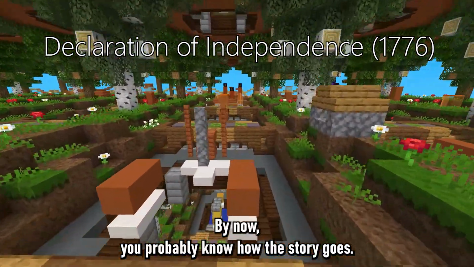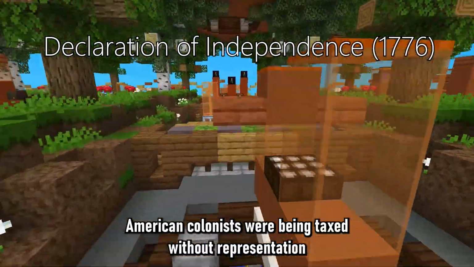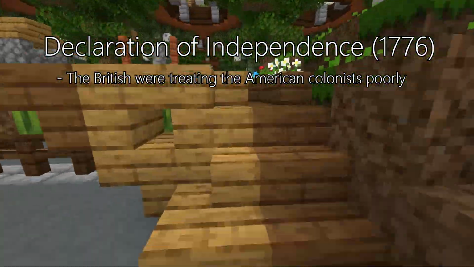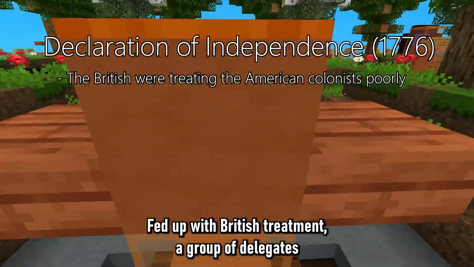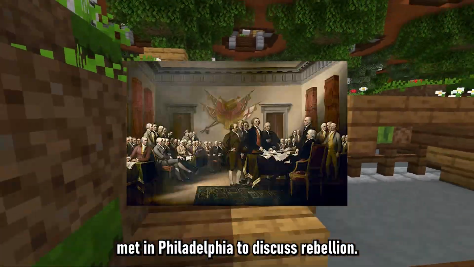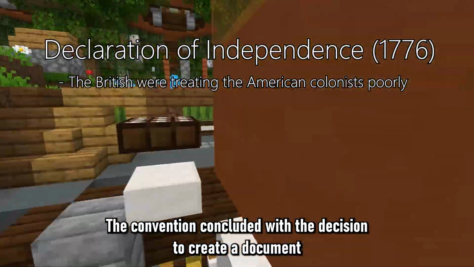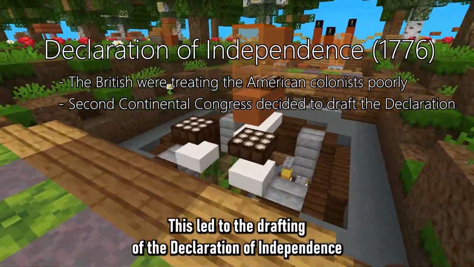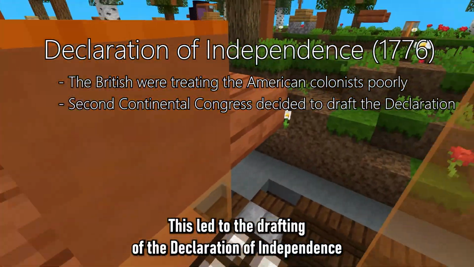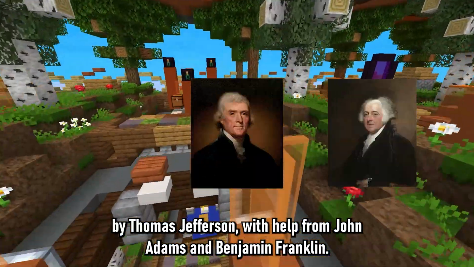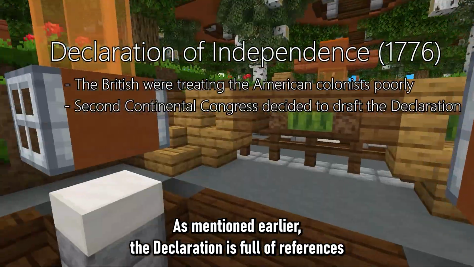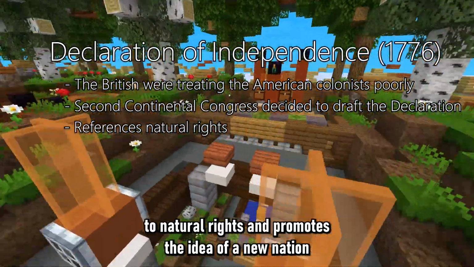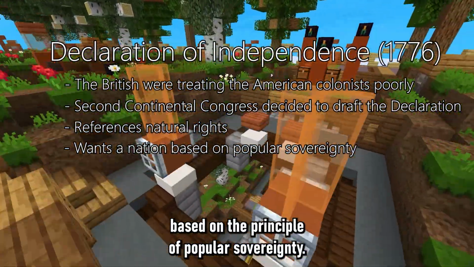By now, you probably know how the story goes. American colonists were being taxed without representation and were forced to quarter British soldiers in their homes. Fed up with British treatment, a group of delegates met in Philadelphia to discuss rebellion. The convention concluded with the decision to create a document that would justify their revolt and outline their grievances. This led to the drafting of the Declaration of Independence by Thomas Jefferson, with help from John Adams and Benjamin Franklin. As mentioned earlier, the Declaration is full of references to natural rights and promotes the idea of a new nation based on the principle of popular sovereignty.